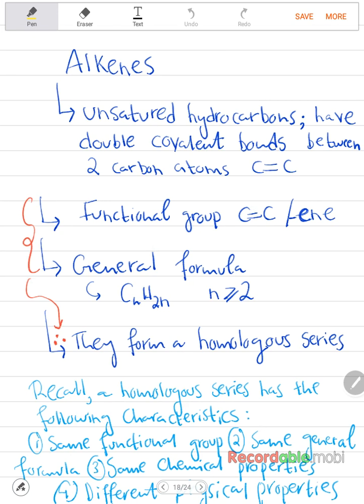So alkenes are defined as unsaturated hydrocarbons. In other words, they have double covalent bonds between two carbon atoms, C double bond C. So if you recall, alkanes are saturated, not unsaturated, because they have single bonds, whereas alkenes, they have double covalent bonds between two carbon atoms. Therefore, the functional group is ene and not ane, and or C double bond C.